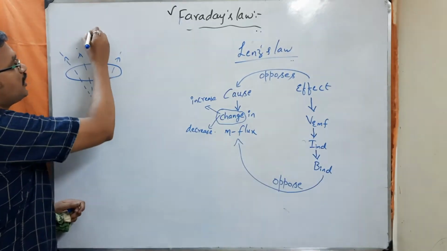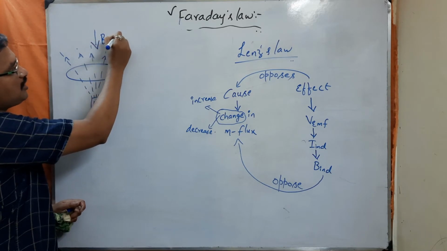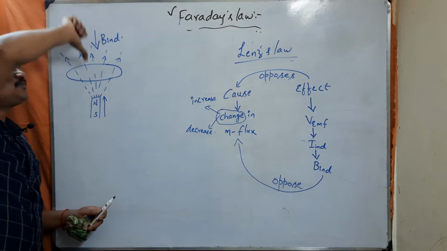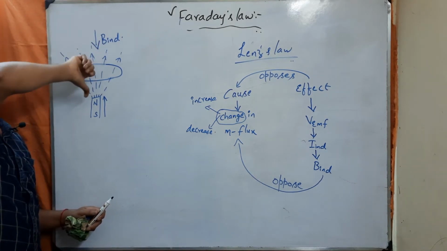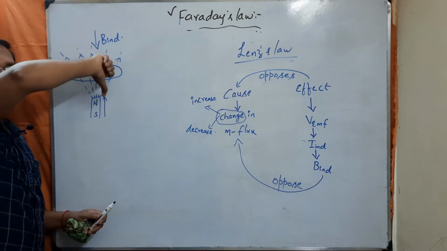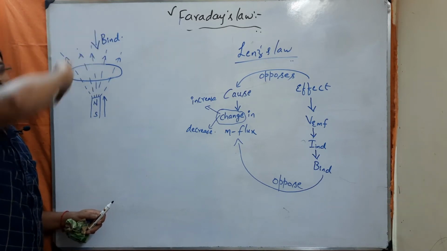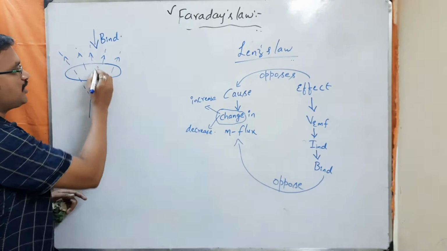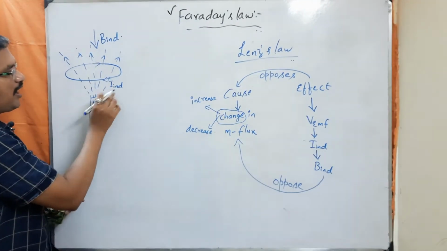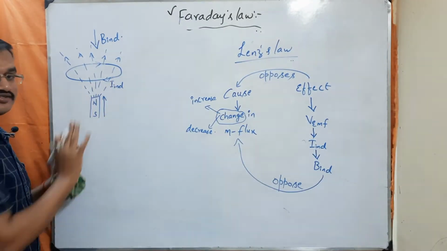Yes or no? So here in this case, the induced magnetic field must point in downward direction. If the induced magnetic field is in downward direction, the current must flow in clockwise direction. Yes or no? If the current flows in clockwise direction, then only it is going to produce an induced magnetic field in downward direction. So here the current must flow in clockwise direction. So we have determined the direction of the flow of current by using Lenz's law.